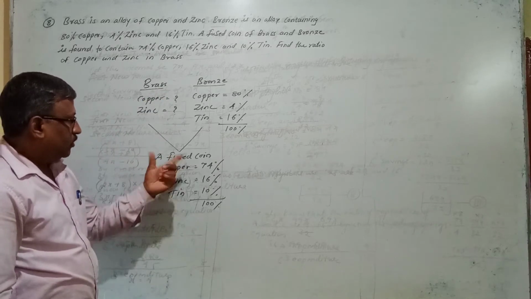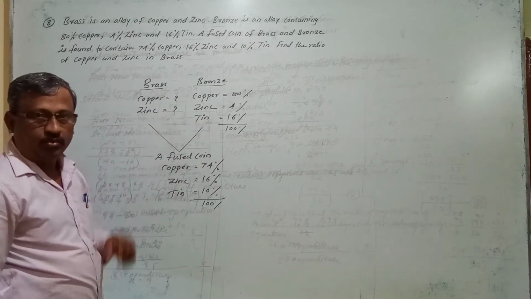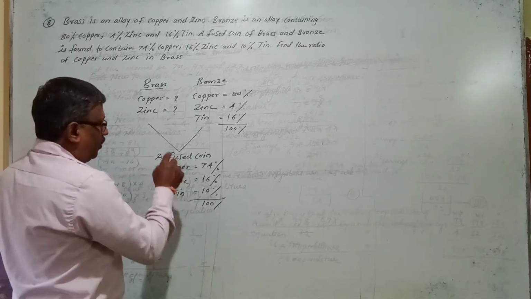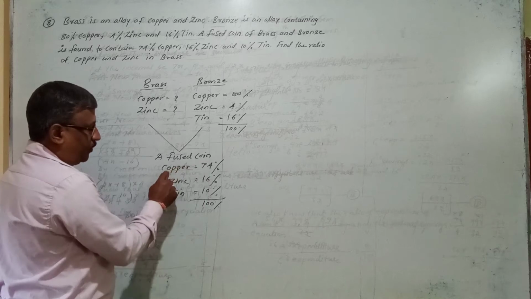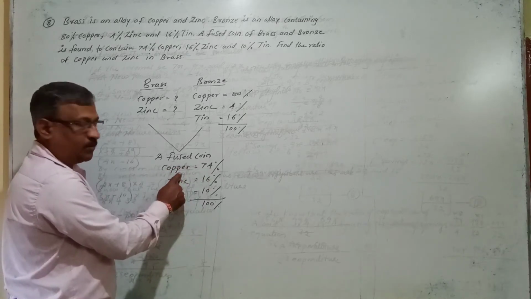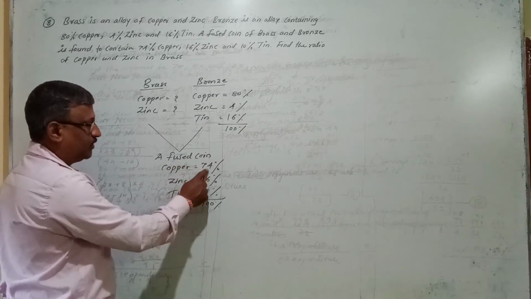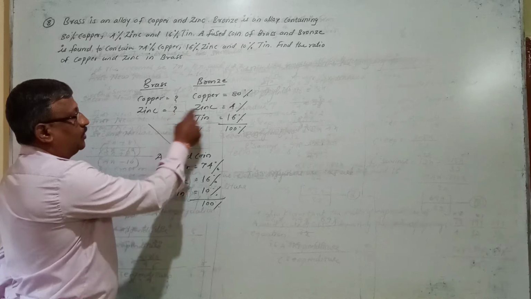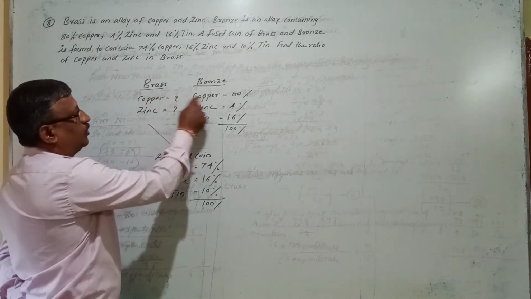Now as I told, the fused coin is a mixture of these two, right? If you observe carefully, in the fused coin they have prepared a mixture of 74% copper. Copper is a mixture from these two because both metals contain copper.